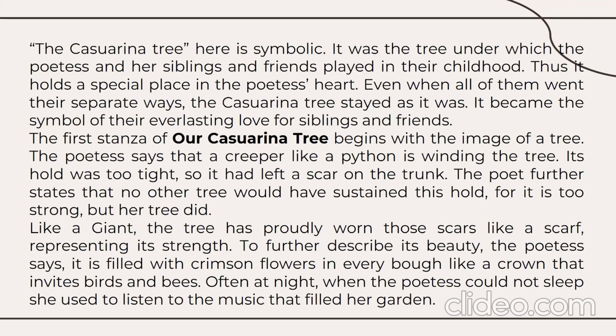The first stanza of Our Casuarina Tree begins with the image of a tree. The poet says that a creeper like a python is winding the tree. Its hold was too tight, so it had left a scar on the trunk. The poet further states that no other tree would have sustained this hold because it is too strong, but her tree, her casuarina tree, did it. Like a giant, the tree has proudly worn those scars like a scarf, representing its strength.